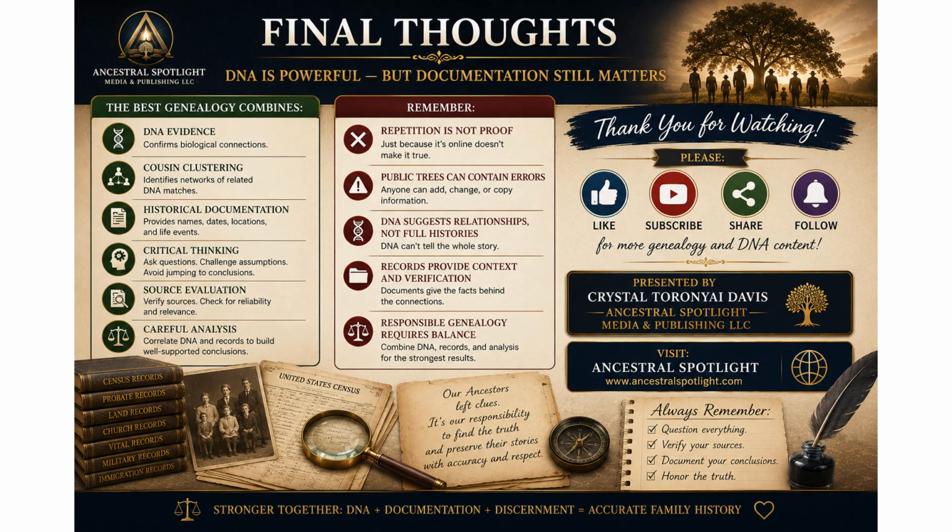DNA can show us that people are biologically connected. It can help identify cousin clusters, ancestral networks, and inherited genetic patterns. However, historical records remain essential for understanding the actual story behind those connections. Documentation provides names, dates, locations, relationships, historical context, and legal evidence that DNA alone cannot supply. That is why responsible genealogy requires balance. The strongest conclusions come from combining DNA evidence, careful documentation, critical analysis, and responsible source evaluation together.